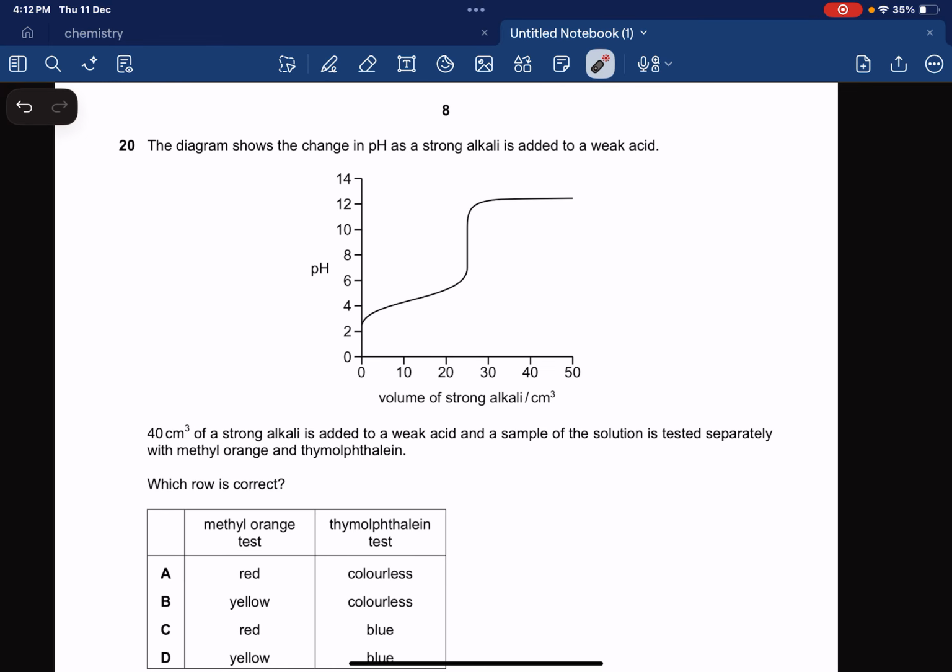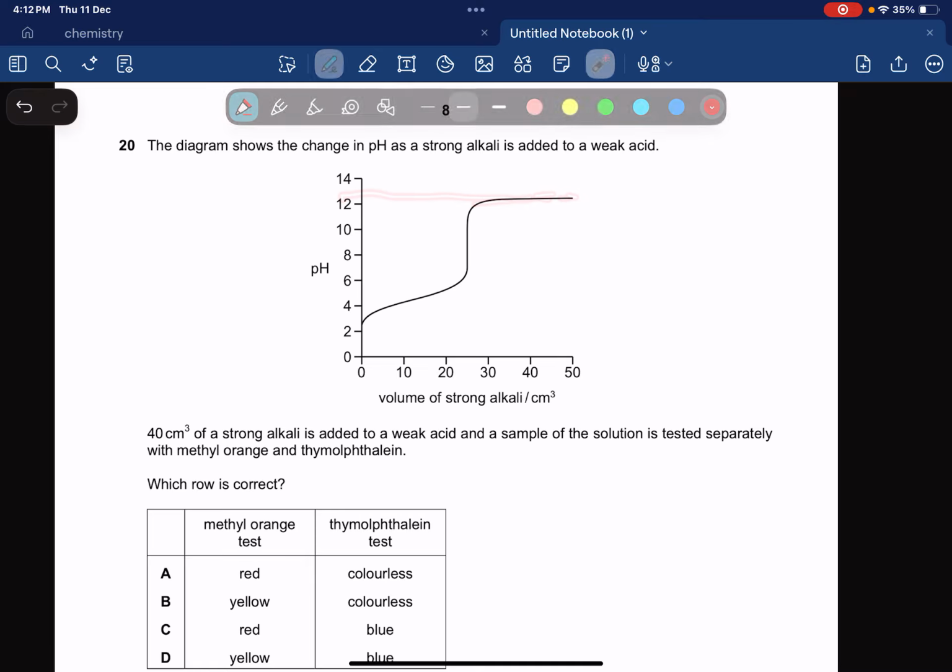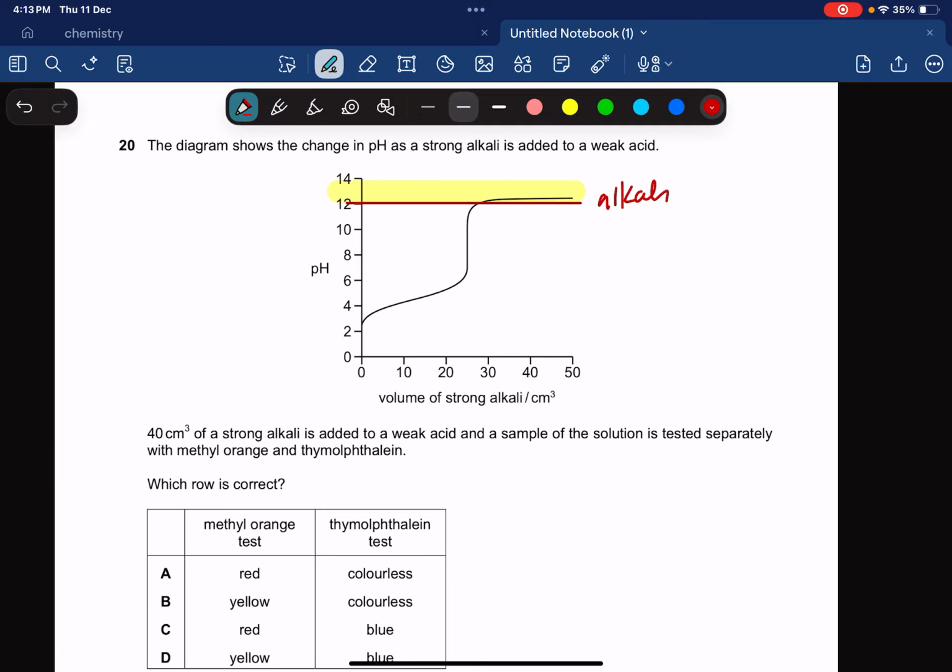Now at the end you can see your pH over here, what is the pH? It's approximately 12. So that's not acidic, sorry, that's going to be an alkaline pH.